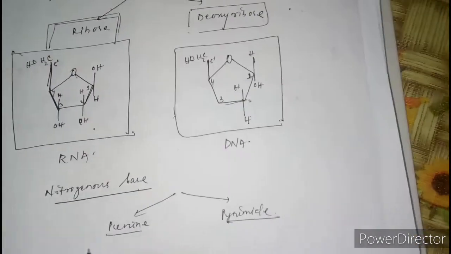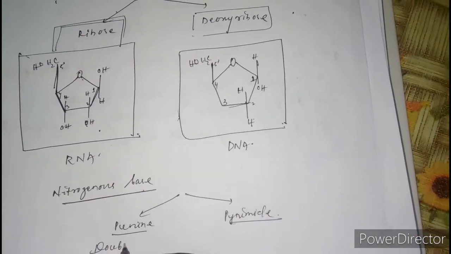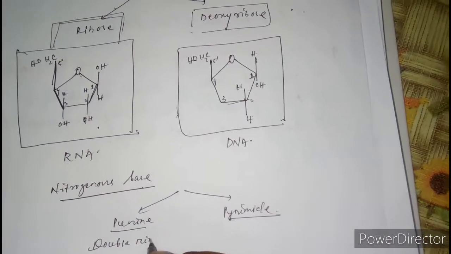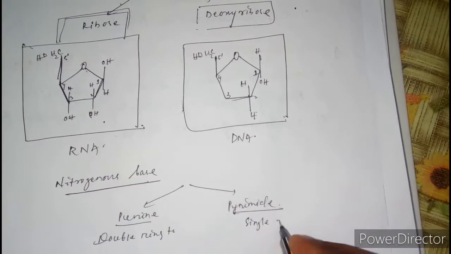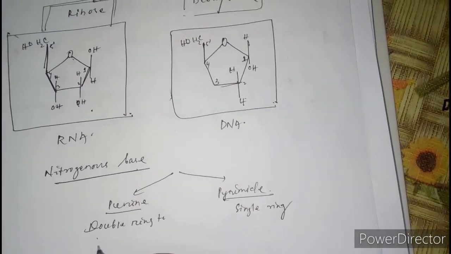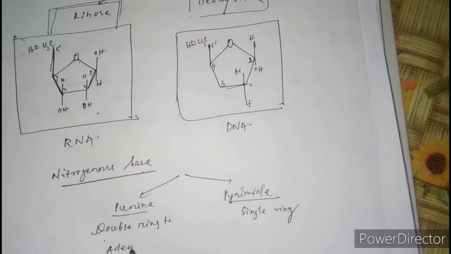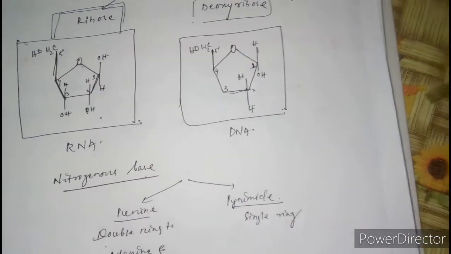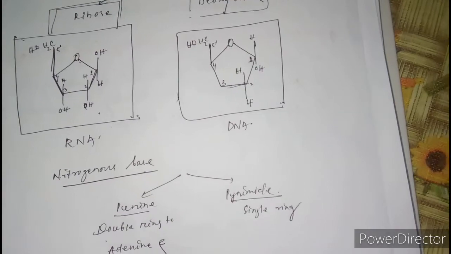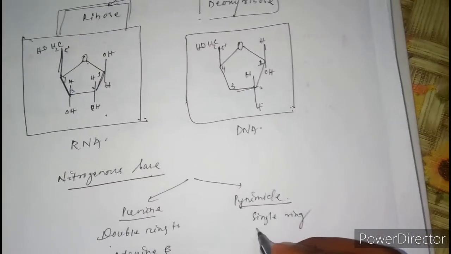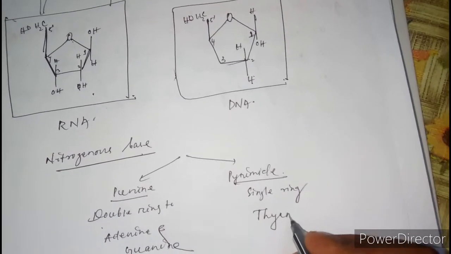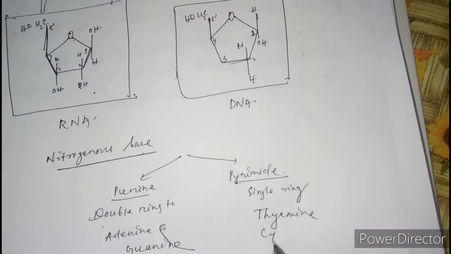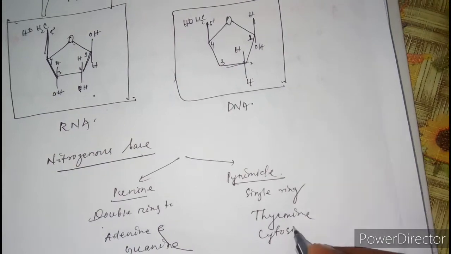Purine is a double ring structure, and pyrimidine is a single ring. Purine includes adenine and guanine, and pyrimidine includes thymine, cytosine, and uracil.